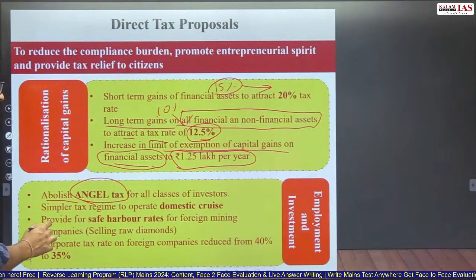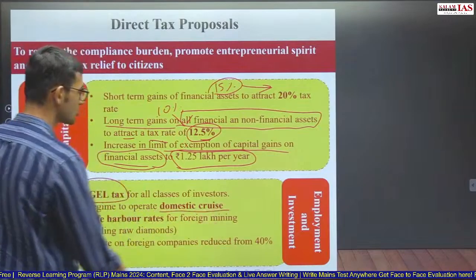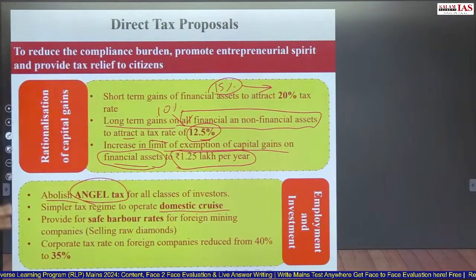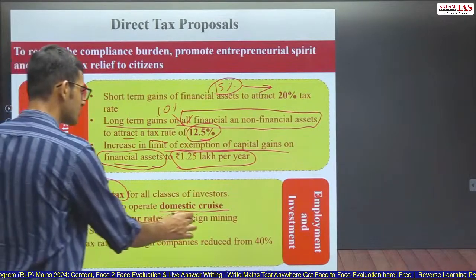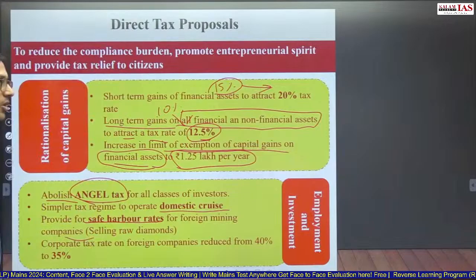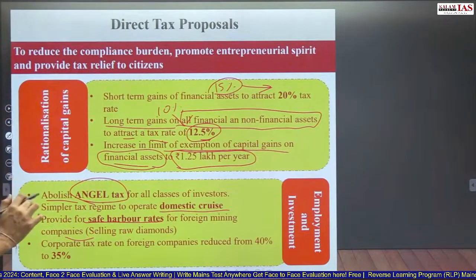Simpler tax regime to operate domestic cruises. So for domestic cruises, a simpler tax regime has been announced. What exactly is done, you do not need to know. Provide safe harbor rates for foreign mining companies selling raw diamonds. Again, what it is, you do not need to know.